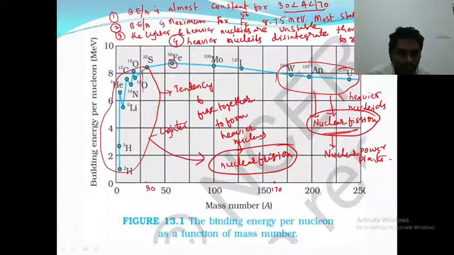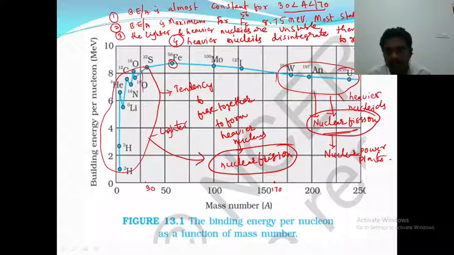Why do heavier elements not undergo nuclear fusion? Because they are already heavy. If they fuse, their mass number increases again, and binding energy decreases, so nature doesn't prefer this process. When they disintegrate themselves, their mass reduces. In nuclear fission, a heavier nucleus breaks into intermediate nuclei, where the binding energy is almost constant and greater, so they get stability.